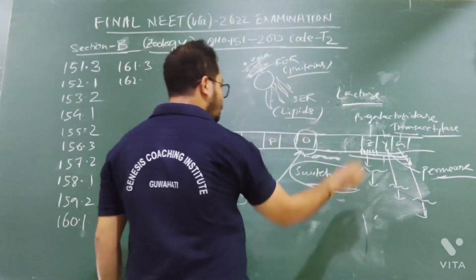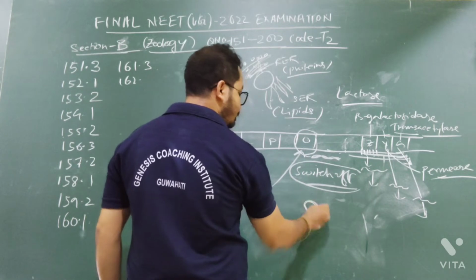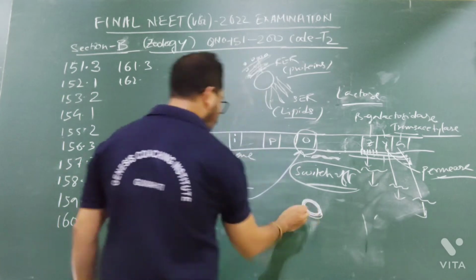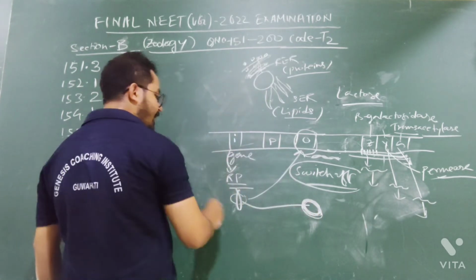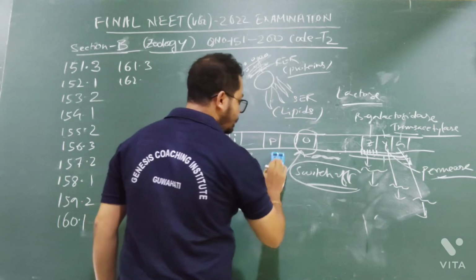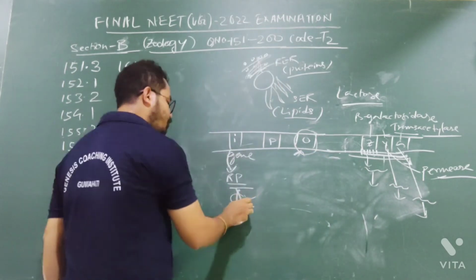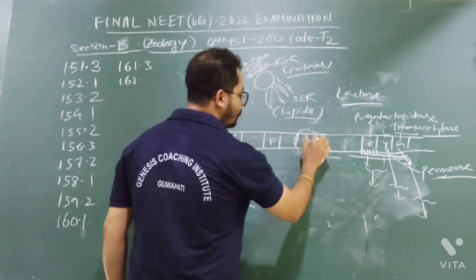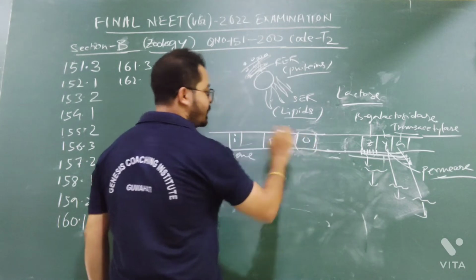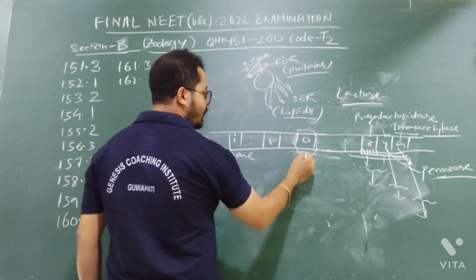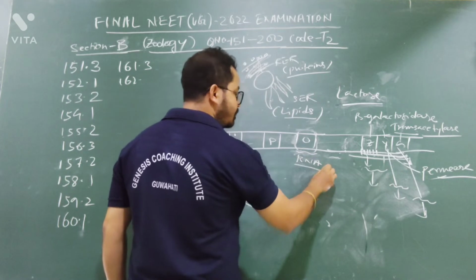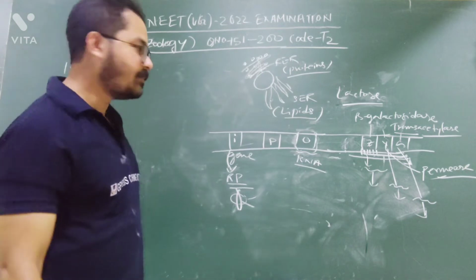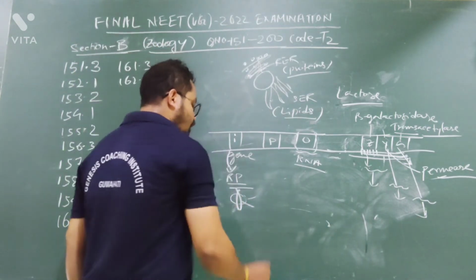So if the lactose is available, then a small amount of lactose which is already present in the body will go and bind with the regulatory protein, and it will change the regulatory protein. As a result, the regulatory protein will not bind here. As a result, the operator region will become open, and now RNA polymerase can come and bind because it is necessary. Because RNA polymerase now needs to transcribe this gene to produce mRNA and enzymes. Okay, point. So now what happened?